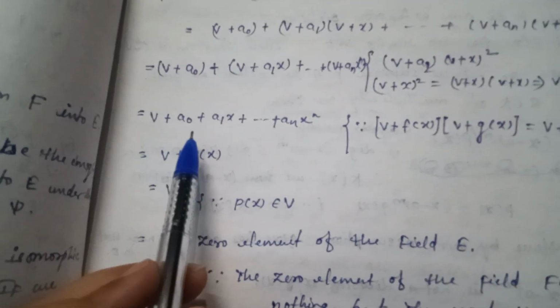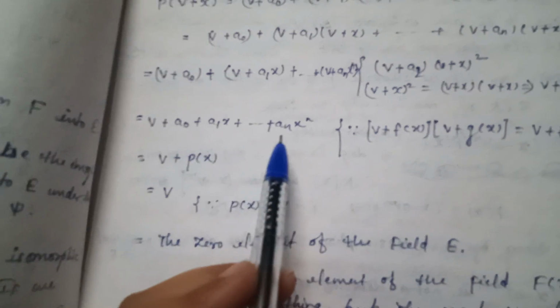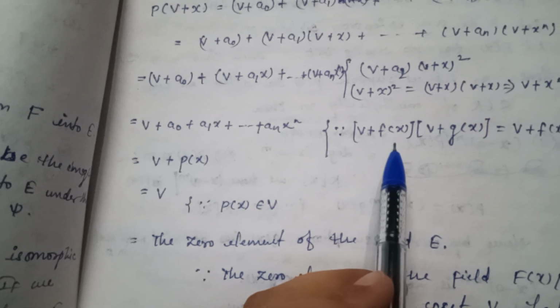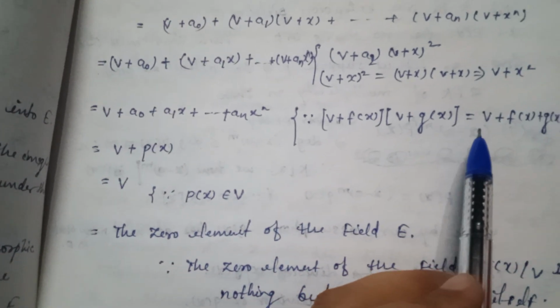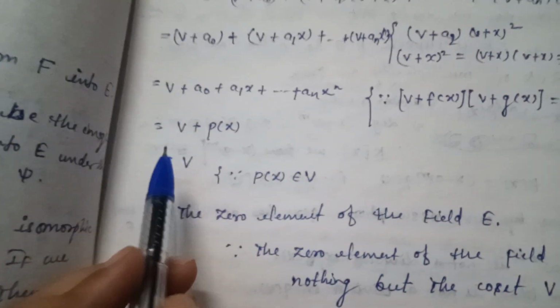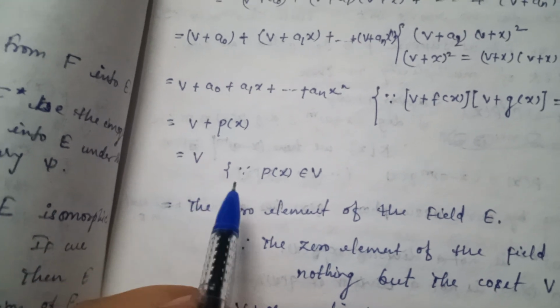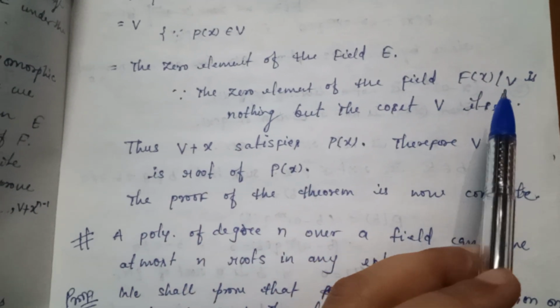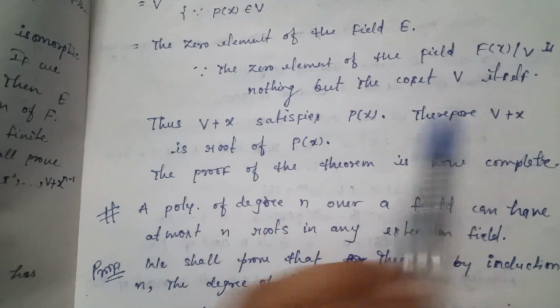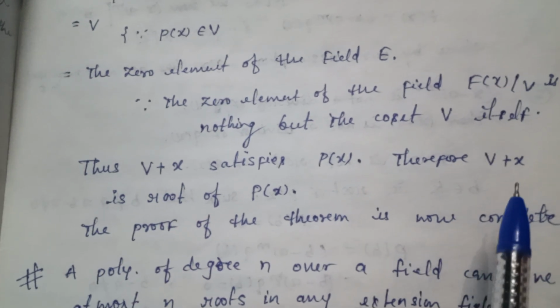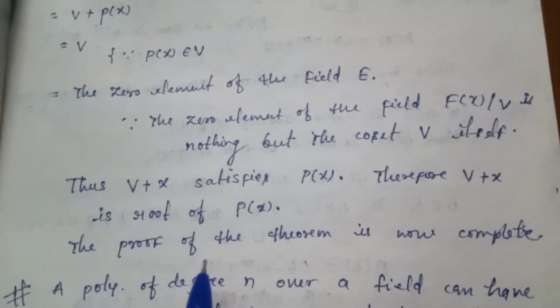Now this is V + (a0 + a1 x + ... + an x to the power n). Therefore (V + f(x)) + (V + g(x)) = V + (f(x) + g(x)). Here it is equal to V + p(x), which is equal to V, since p(x) belongs to V. Here V is the zero element of the field E, since the zero element of the field F[x]/V is nothing but the coset V itself. Thus V + x satisfies p(x). Therefore V + x is a root of p(x). The proof of the theorem is now complete.